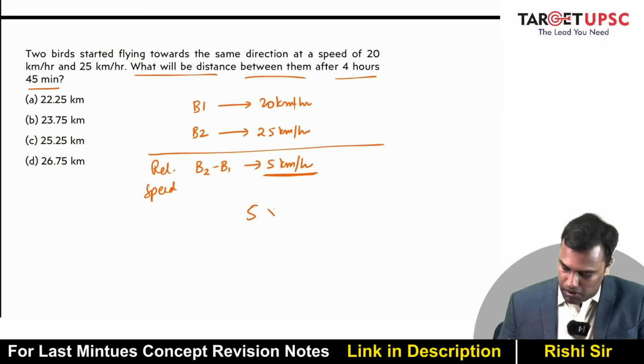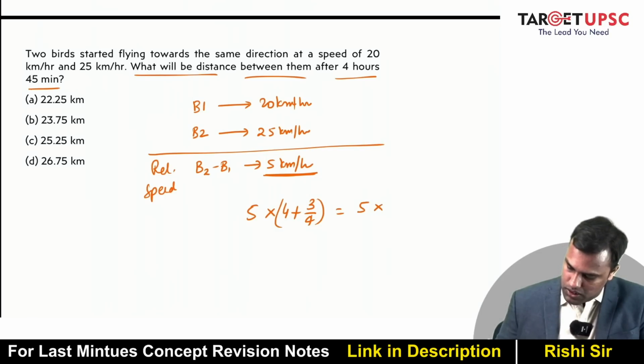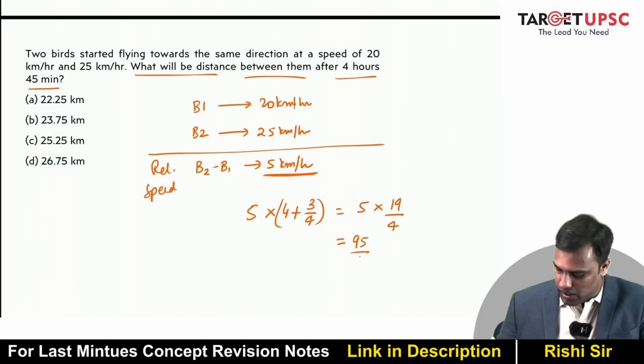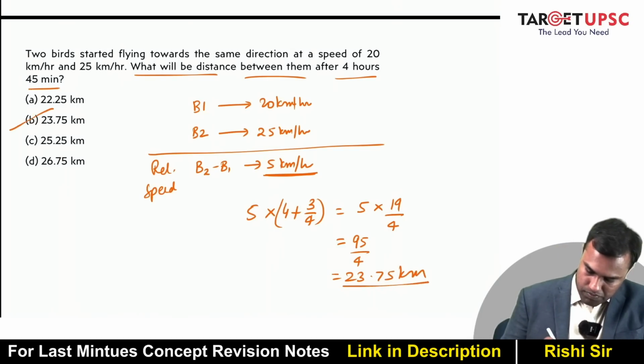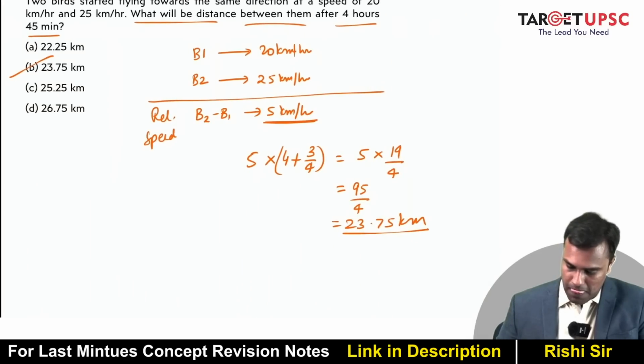You just multiply 5 into 4 hours 45 minutes, which is 4 hours plus 3/4 of an hour. So that is 5 into 4 4s are 16, 19 by 4. So 19 into 5 is 95 divided by 4. So that is 23.75 kilometers. So B is the answer.